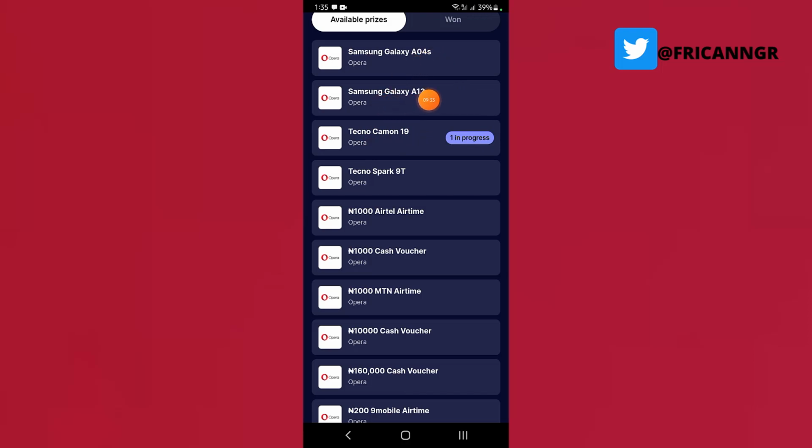But anytime that I win on this platform, guys, of course I'm gonna make that update for you to see that definitely this pays. But Opera Mini, everybody knows Opera Mini very well, and Opera Mini never asks you to pay a dime, okay. So what you need to do is just to install it. Once you install it, then you just need to start shaking your phone, and can also tell your friends to earn more shakes, okay. So that is what this is all about, guys.